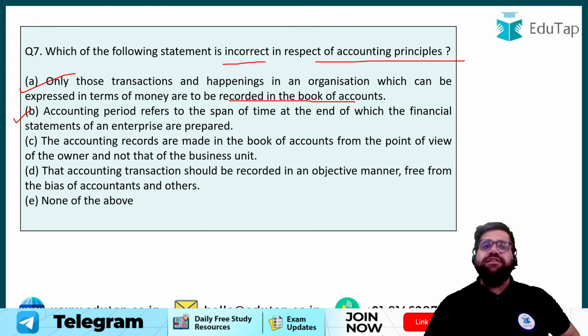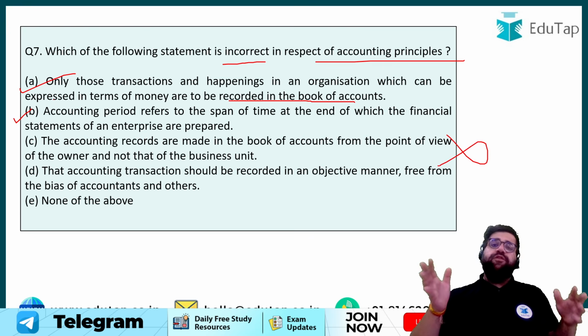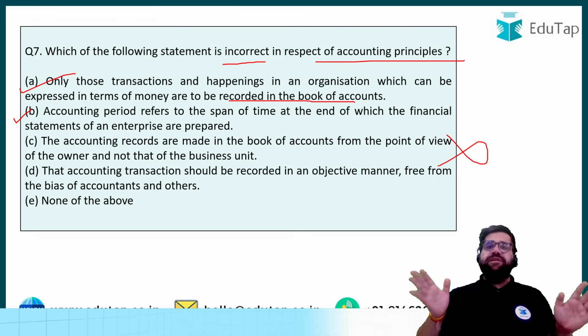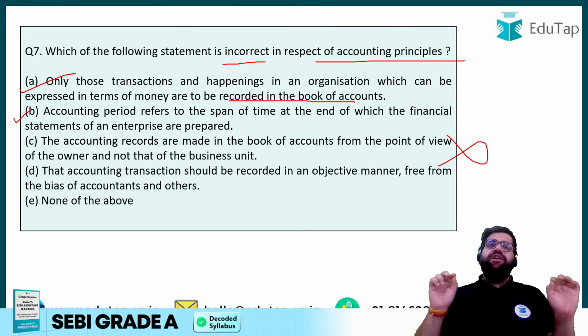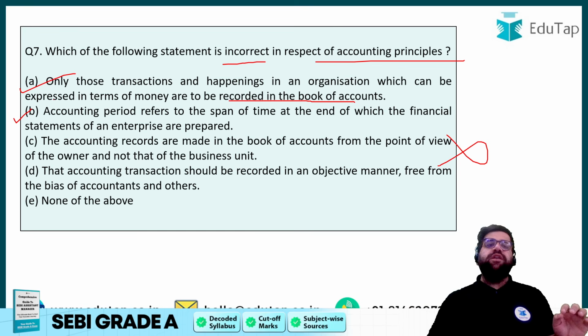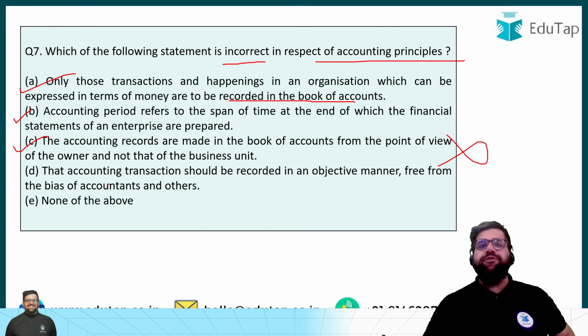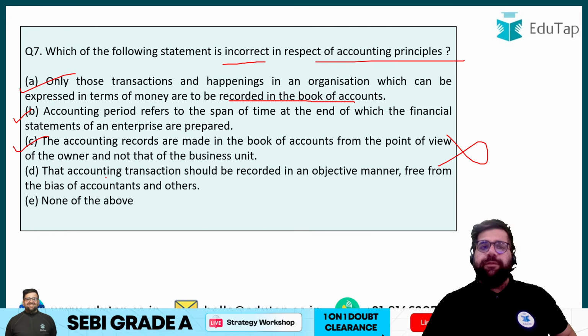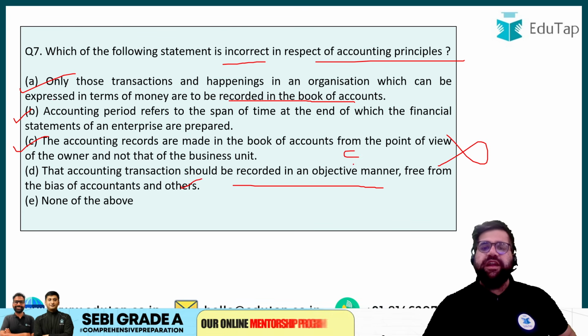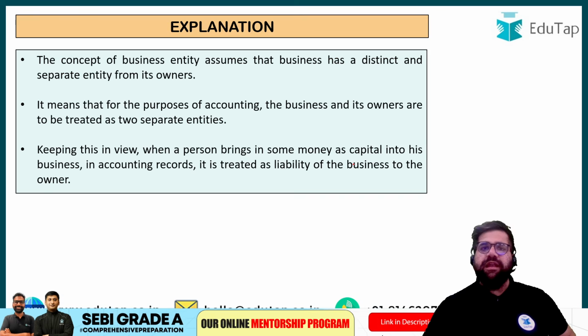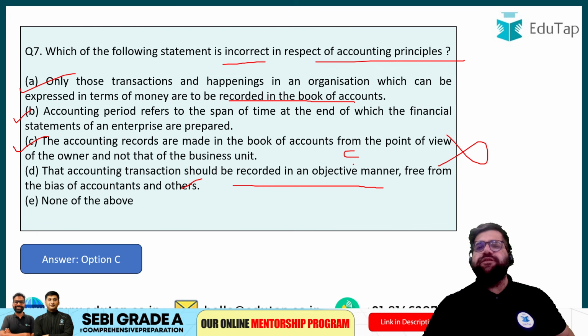The accounting records are made in the books of accounts from the viewpoint of the owner. No, no, no. Because we always follow the viewpoint of the business. Owner is different, business is different. And remember, we are doing accounting for the business, not for the owner. So therefore, C is incorrect. And if C is the correct answer, then why do you have to read D? The accounting transaction should be recorded in an objective manner, free from bias. Obviously, yes. So the correct answer over here will be option number C. This is a very basic assumption of accounting principles.